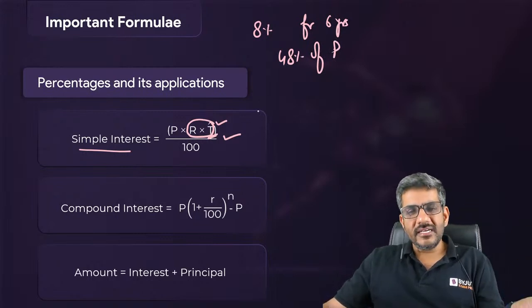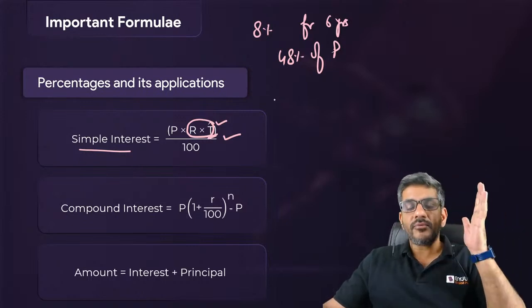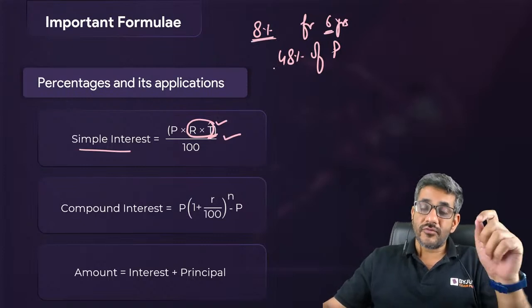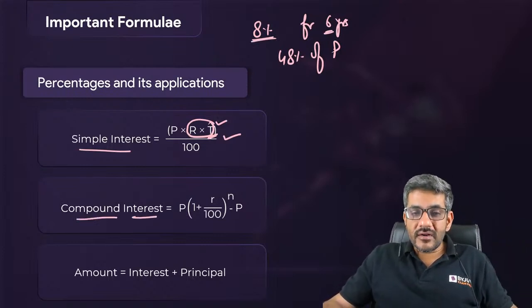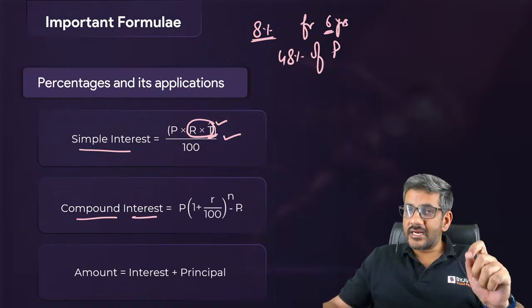You get 4% interest for 12 years. You get 3% interest for 16 years. वो सब आपको 48% ही पी का देंगे because they all multiplied gives you 48%. But in compound interest, it does not happen. It is P into 1 plus R by 100 raised to the power n minus P, slightly difficult.